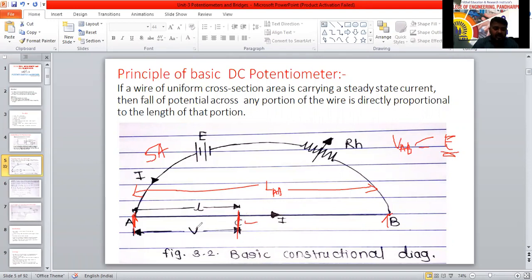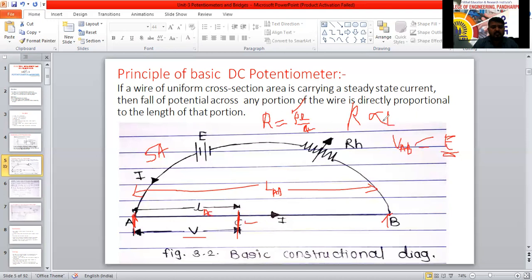Then this voltage VAC is directly proportional to LAC only. This length we are going to call LAC, the length of the conductor used. Depending on that length, the resistance, and so the voltage, will come. Because R equals rho L by A. Yes, rho is constant, A is constant. From this, R is directly proportional to L.